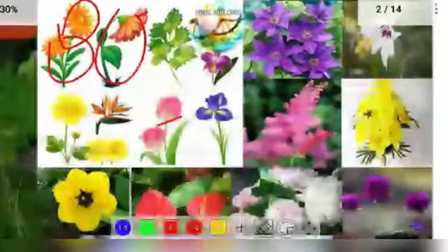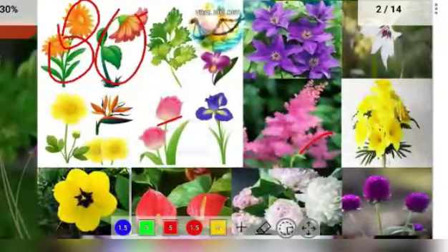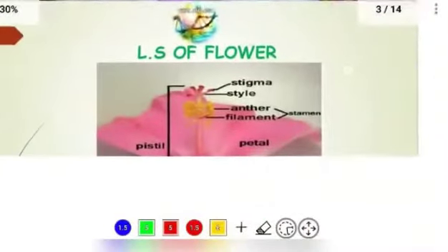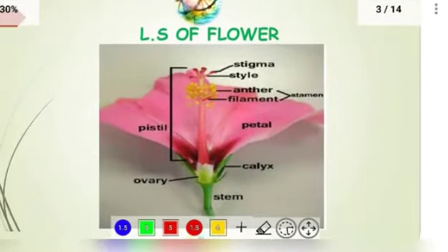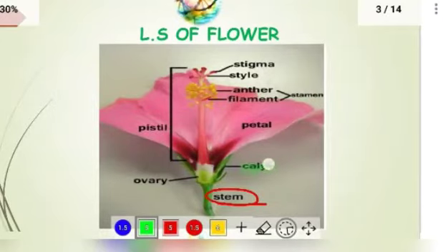Now let us move on to the next. Have you ever seen this flower in your childhood, in 8th, 9th, 10th? Yes, obviously, because this is the LS of a hibiscus flower. In the hibiscus flower there are the stamen and the calyx, the outer layer, and the petals.